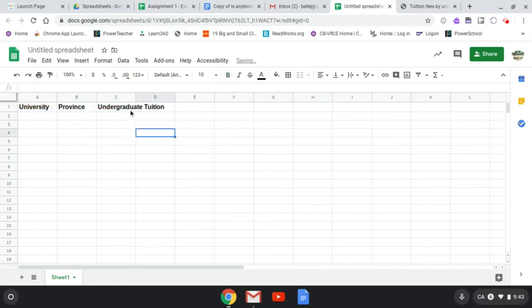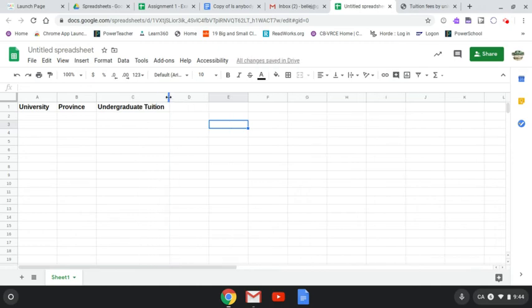And now you'll see that the third one, undergraduate tuition, actually goes into the next cell, or it looks like it goes into the next cell. Right now, it's all visible there, but if I type anything in that next cell, it's going to disappear. So we're just going to resize this column so that we have room for all the wording that's in there. We do that by grabbing the little bar in between each column, and you can resize that so we have room for all the information.